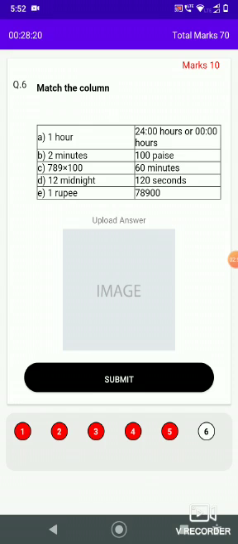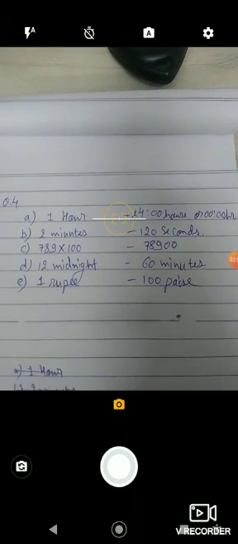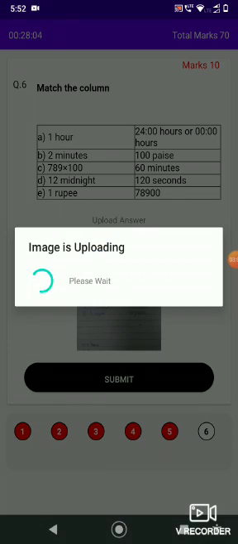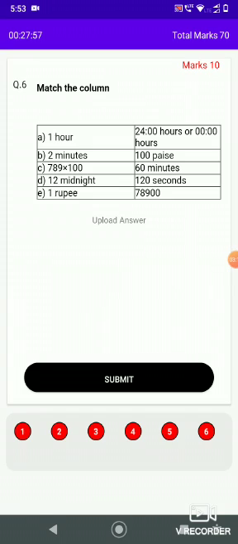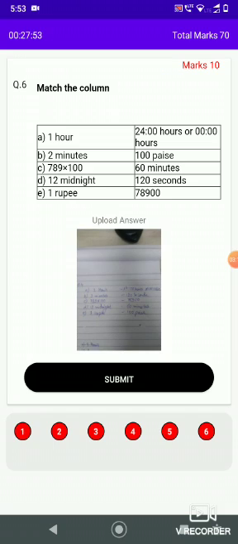For the descriptive question I will click on the image area, then just click your answer, right tick, then click on save and next. You can see the image has been uploaded.